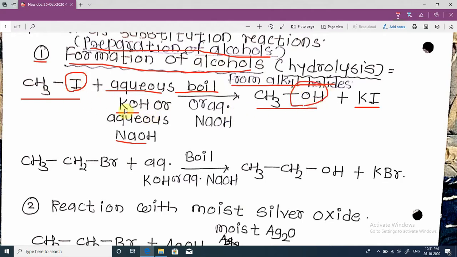This hydroxy group comes because potassium hydroxide dissociates into K plus and OH minus. So this iodine I is replaced by this OH, and methyl alcohol is formed.